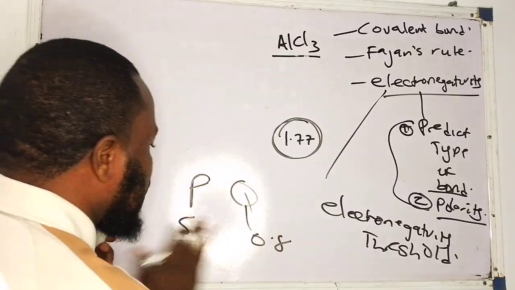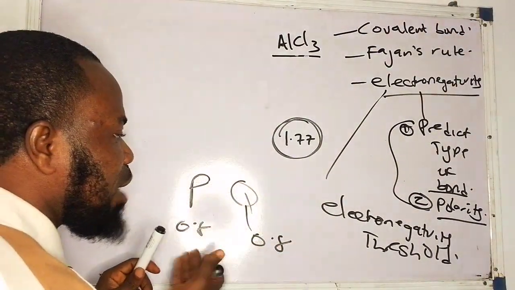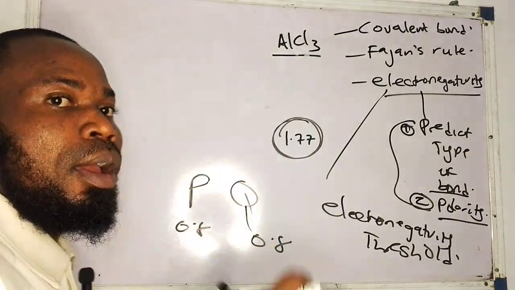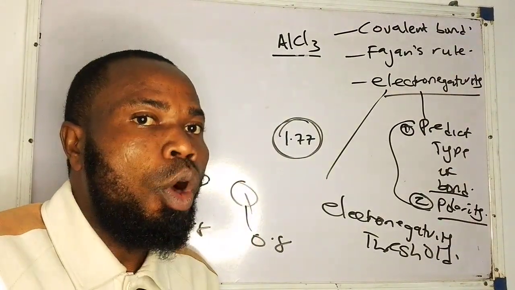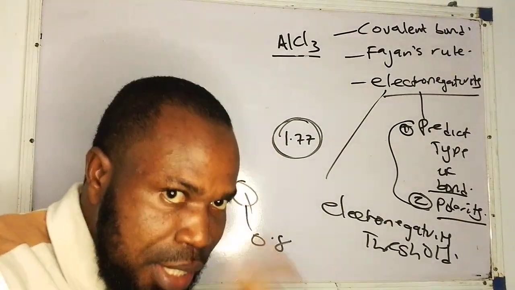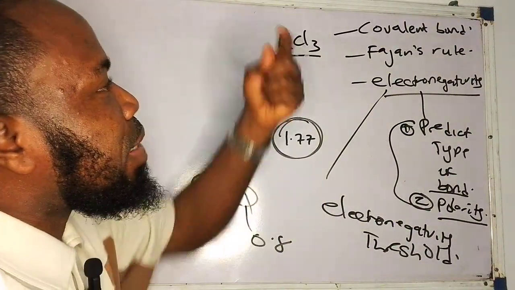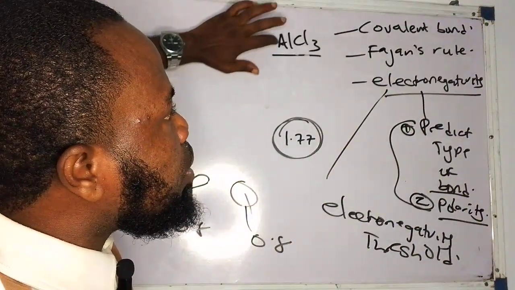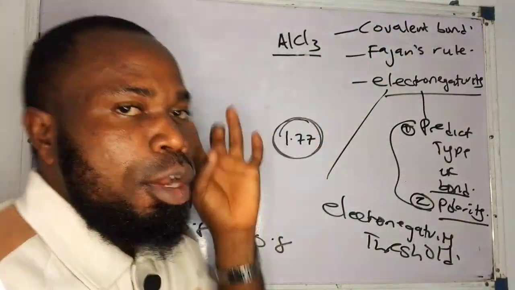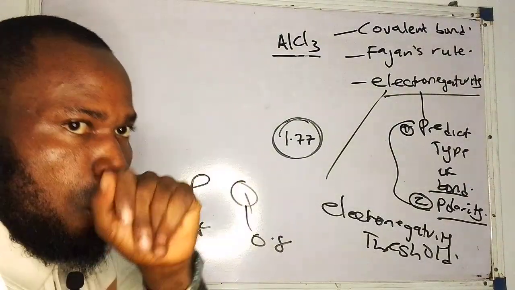But if there is no difference, maybe this one is 0.8 and this one is 0.8, you see there is no difference in electronegativity value. That means the bond formed is a covalent bond. Or probably, if there is a difference, but the difference is not up to 1.7, that means it is a covalent bond. So that's another reason why the bond formed between these is a covalent bond, not an electrovalent bond.